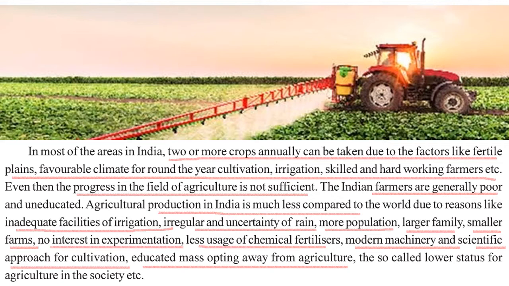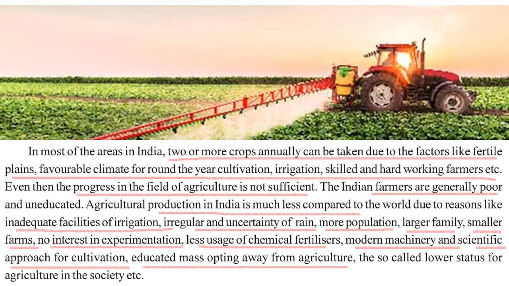Even then, the progress in the field of agriculture is actually not sufficient. Farmers are usually poor. Production is much less compared to other countries of the world. The reasons could be not enough irrigation, irregular and uncertain rains, more population, larger families, smaller farms, and no interest in experimenting with agriculture.